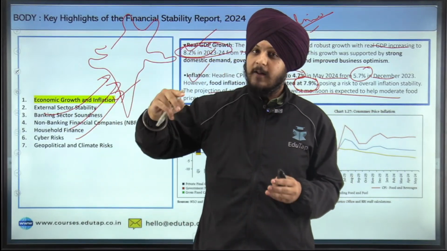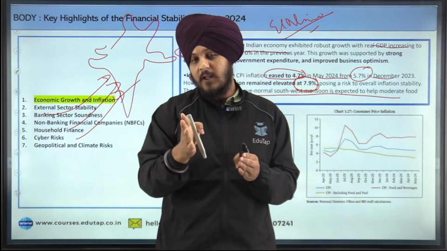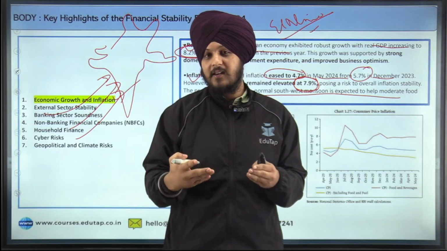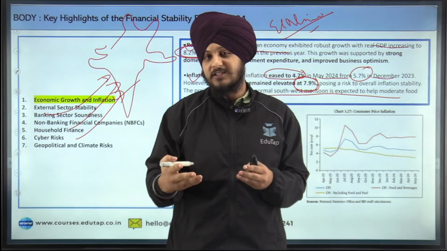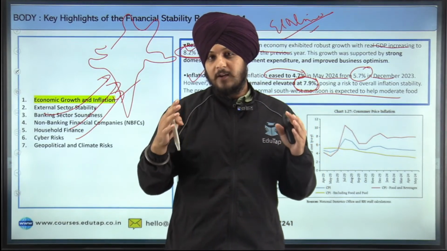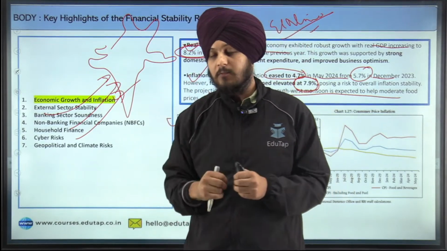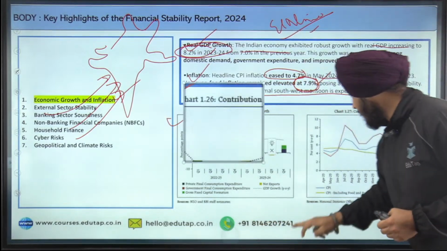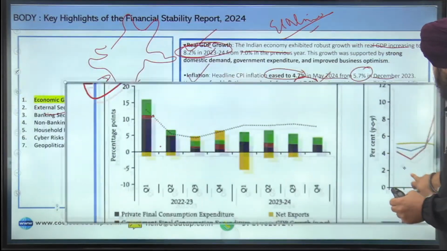Since the impact of El Nino is reducing, it has been projected that the southwest monsoon is going to improve in future, because of which there can be better rain and climatic factors which are eventually going to promote the agriculture sector. And when the agriculture sector improves, overall food inflation is also going to come down, the food prices are also going to come down. That is something that has been highlighted, and you can see this graph also.